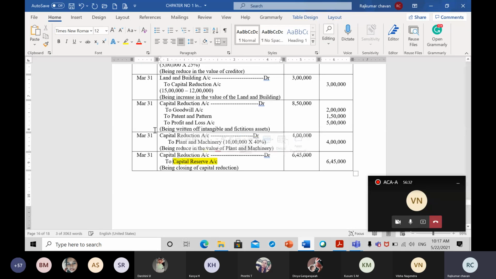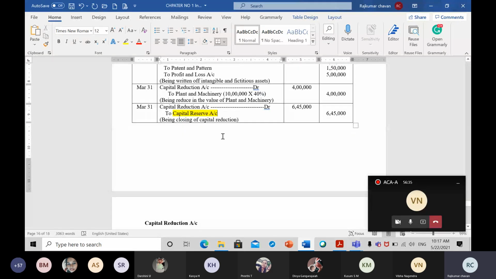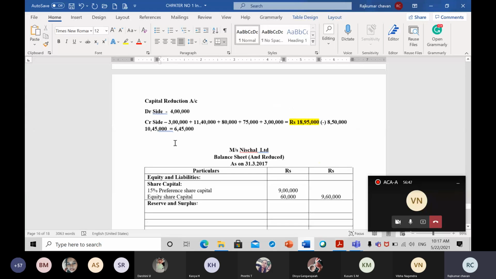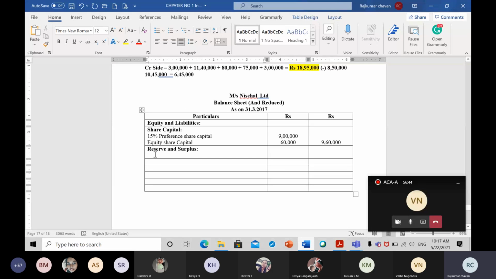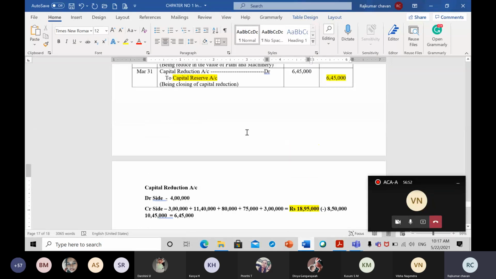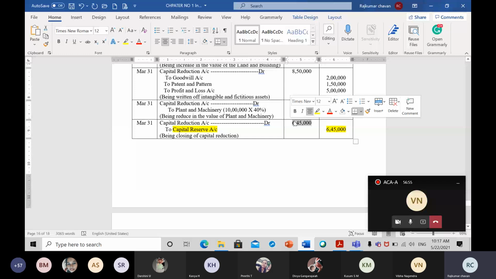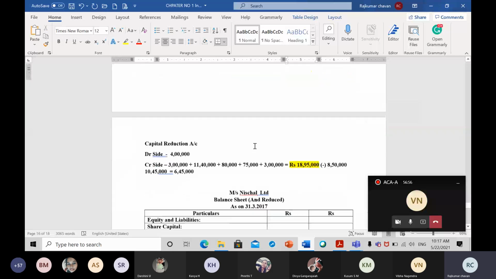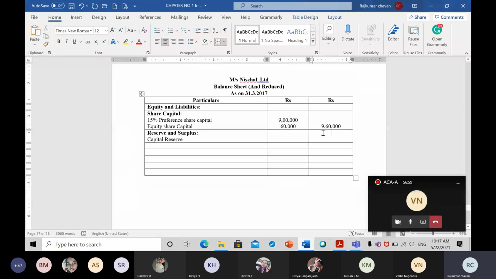Don't forget to post this. Capital reserve will come under the heading of reserves and surplus. Remember, we write the last closing entry reserve here because we are going according to the sequence. How much did we get as capital reserve? It is 6 lakh 45,000. So let us write here 6 lakh 45,000 as my capital reserve.